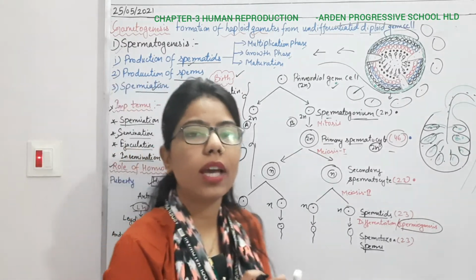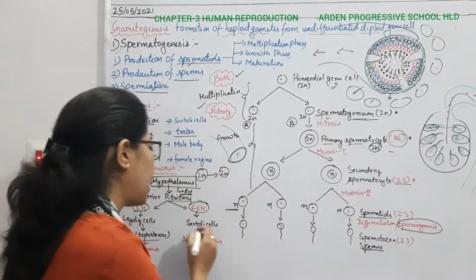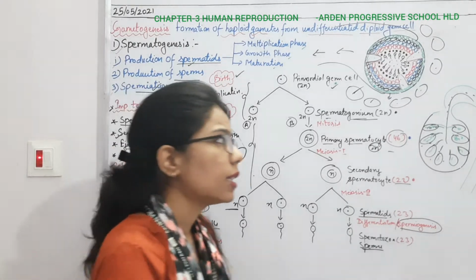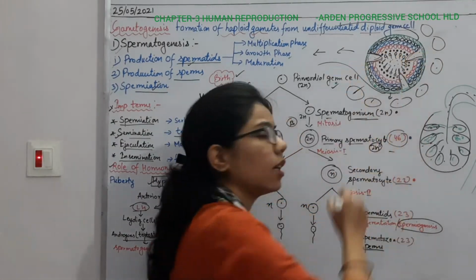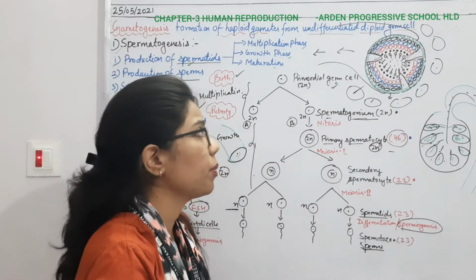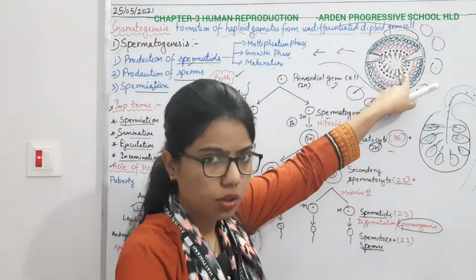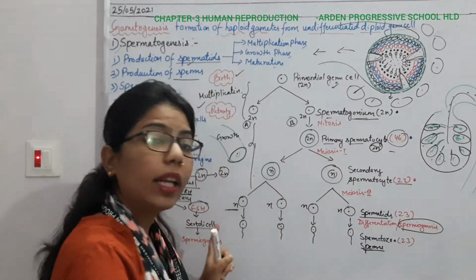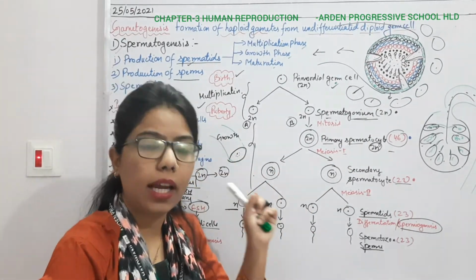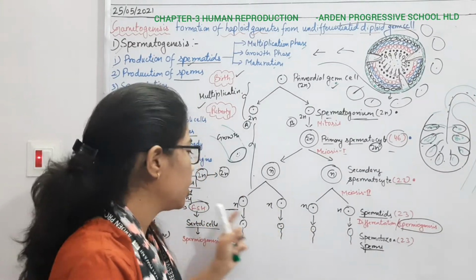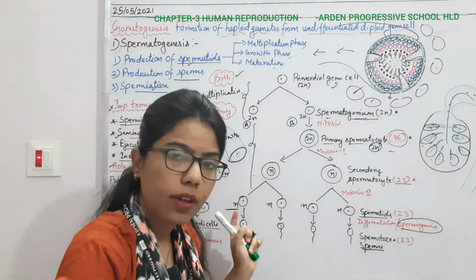So what is the role of FSH? It means that it will act upon the Sertoli cell. And what I have said right now, these triangular structures, these are the Sertoli cells, which are going to give nourishment to the sperm production. Right here. So from where will it get the signal? From our brain. Okay. And from which part? From the anterior pituitary. And from the anterior pituitary, specifically, it is the FSH hormone.